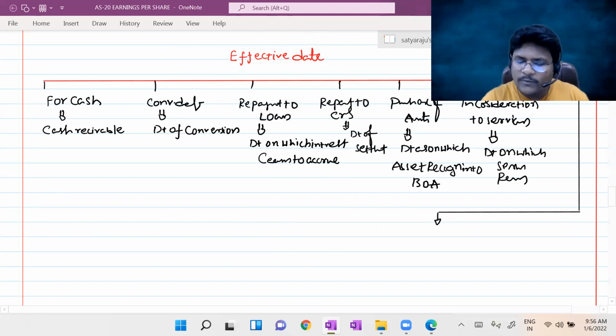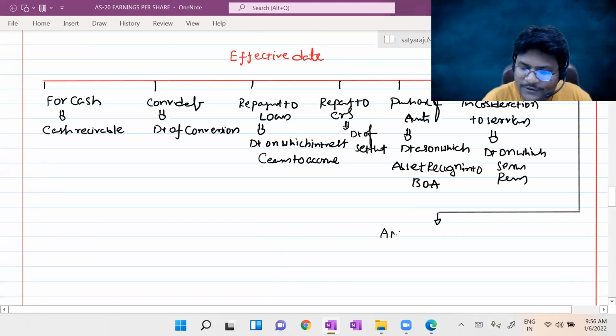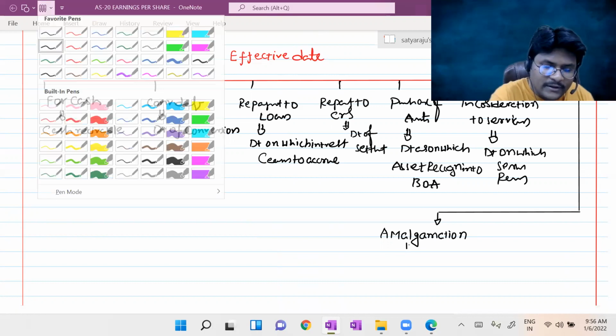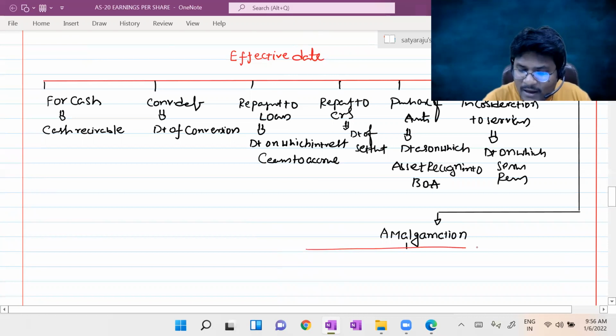So at that point of time, you will know everything. Amalgamation is broadly categorized into two types: amalgamation in the nature of purchase, and amalgamation in the nature of merger.